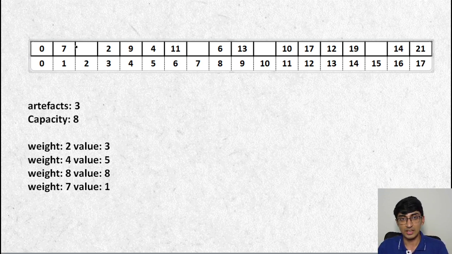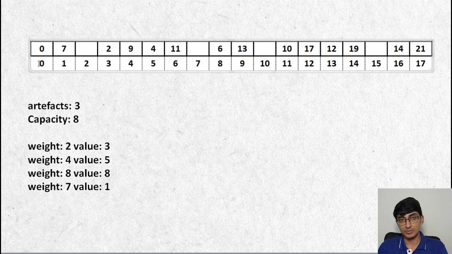So what we're saying is that a pure value of 2 is not possible because 3, 5, 8, 1, none of them will give us a value of 2. Pure value of 7 also not possible from 3, 5, 8, 1. Pure value of 10 is not possible from 3, 5, 8, 1. 15 also is not possible from 3, 5, 8, 1. Otherwise all the values are possible, like 13 is possible by 8 plus 5. 12 is possible by 1 plus 3 plus 8, and so on, right? So that's what we are saying over here.